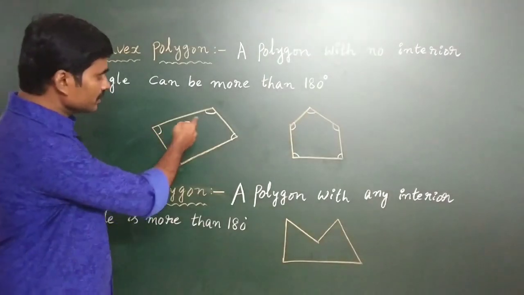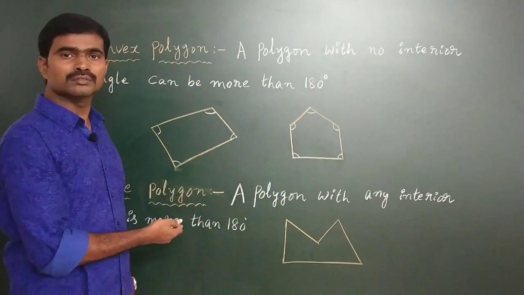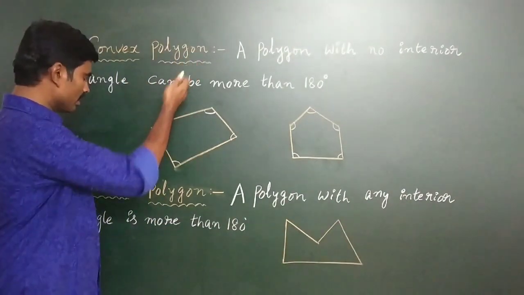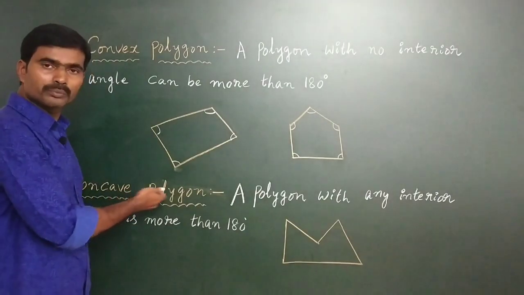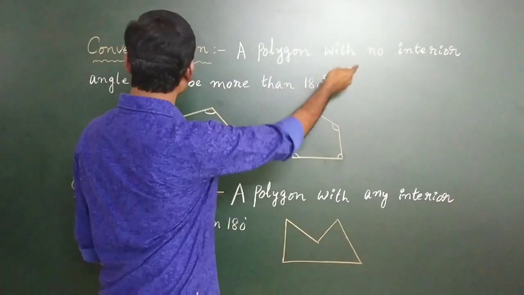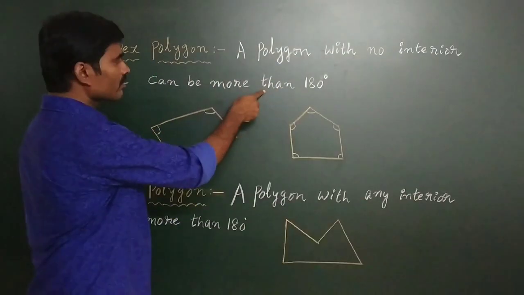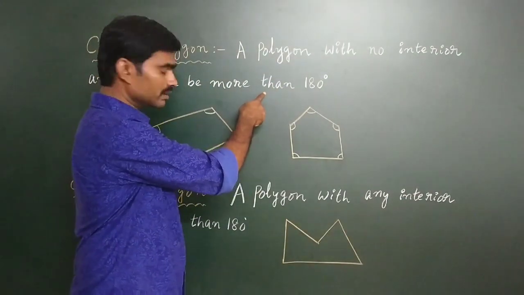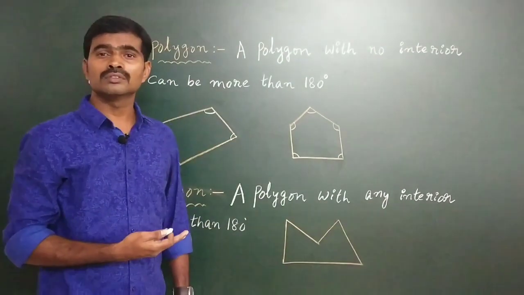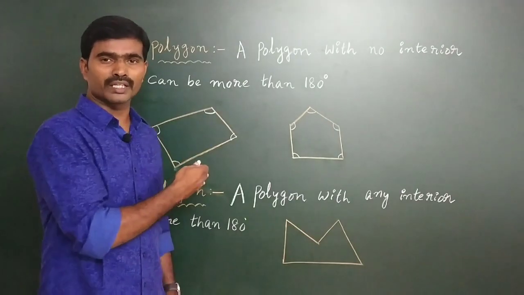According to the interior angles of a polygon, there are two types: convex polygon and concave polygon. What is a convex polygon? A polygon in which no interior angle is more than 180 degrees. That means each interior angle is less than 180 degrees.